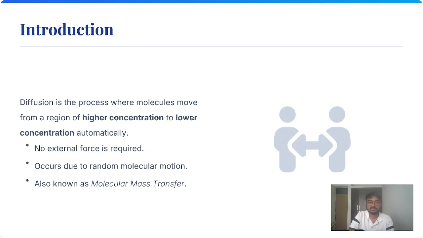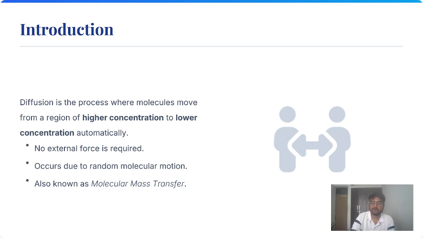Introduction. Diffusion is a process where molecules move from a region of higher concentration to a lower concentration automatically. No external force is required. It occurs due to random molecular motion, also known as molecular transfer. In mass transfer, the molecules move from the higher concentration towards the lower concentration automatically due to diffusion. Diffusion takes place in solids, liquids, and gases.